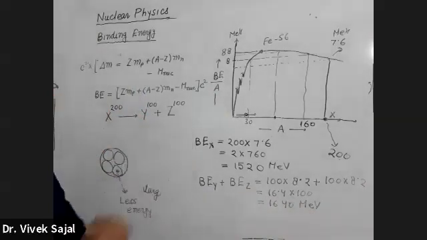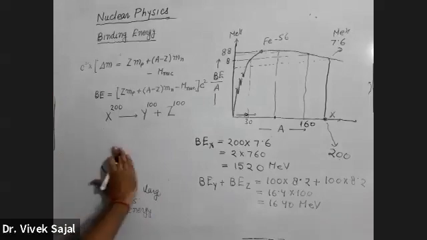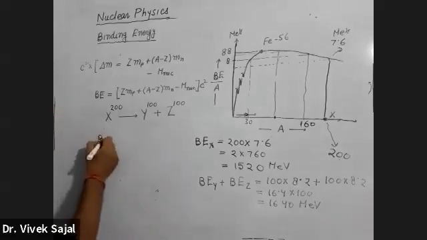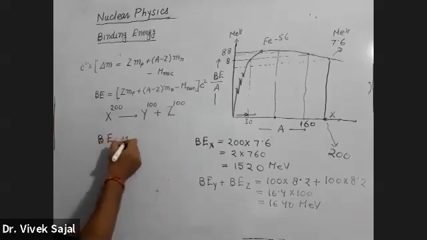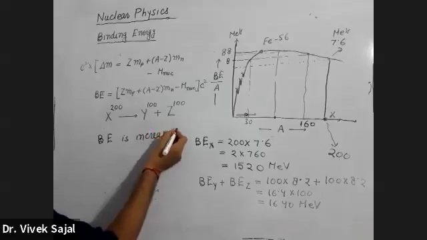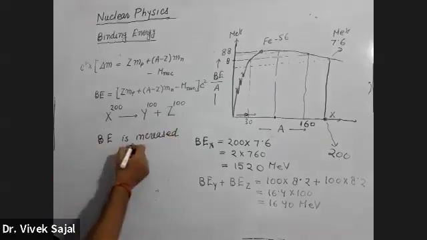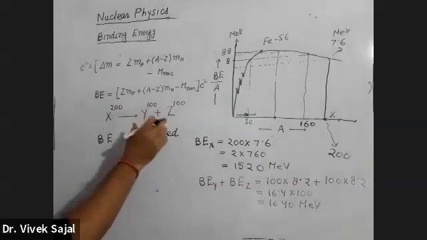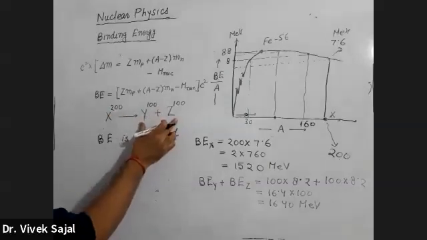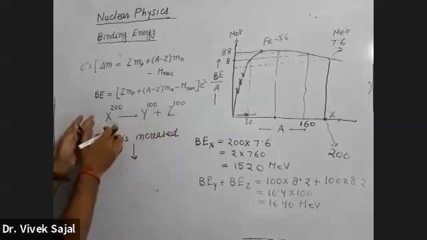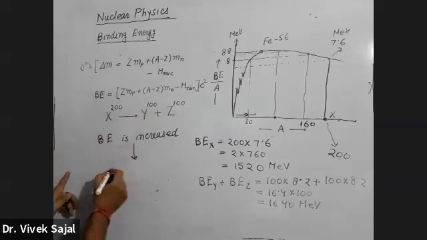Binding energy is increased in this reaction. Whenever the binding energy of the daughter nuclei is higher as compared to the binding energy of the parent nuclei, this corresponds to the energy released.